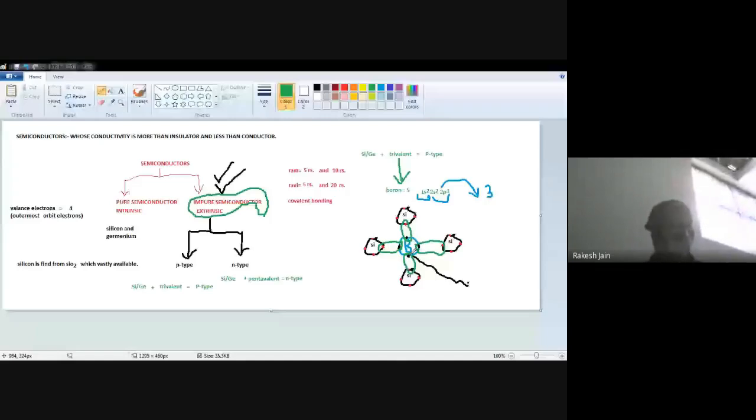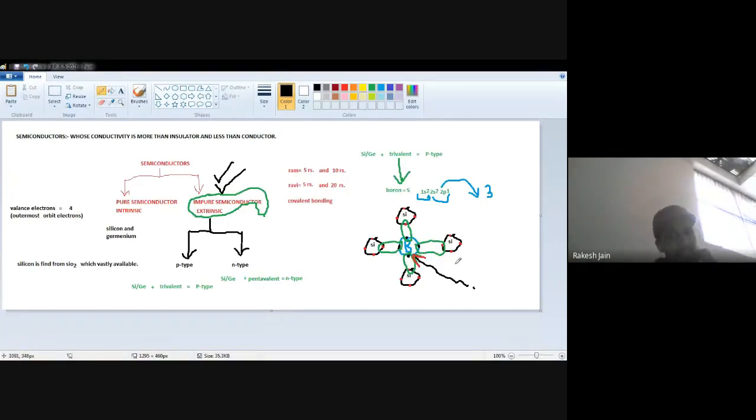Okay, so what I want to say is that because boron consists of only 3 electrons, on 3 sides it makes the covalent bonding, but here from the other side, one electron will come, because it needed one electron, and then makes a covalent bonding. So let's suppose this electron comes, this electron will go there, okay, and now creates a covalent bonding.